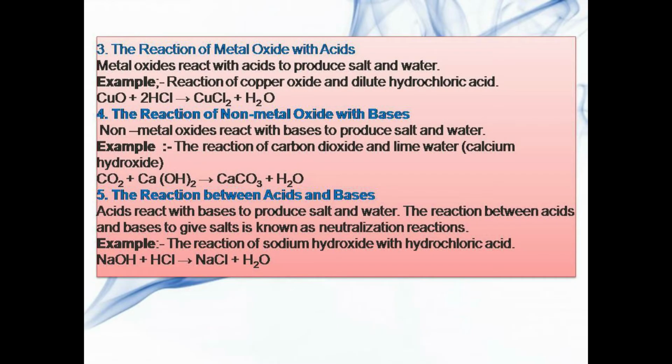Reaction of metal oxide with acids. When metal oxides react with acids, they produce salt and water. For example, the reaction of copper oxide and dilute hydrochloric acid. Next, the reaction of non-metal oxide with bases. When a non-metal oxide reacts with bases, they produce salt and water.